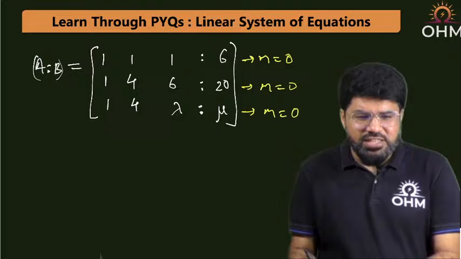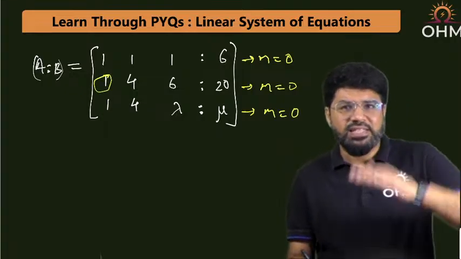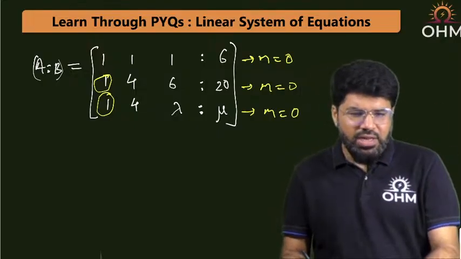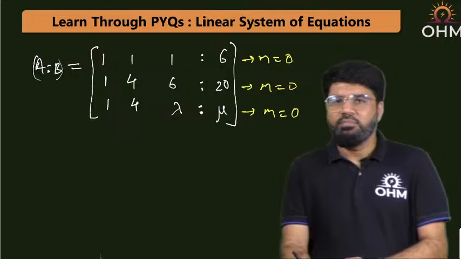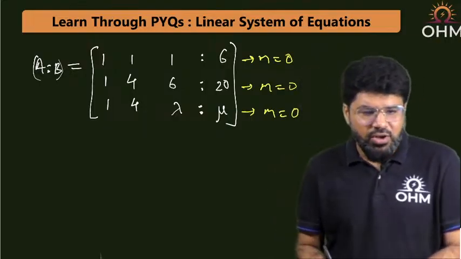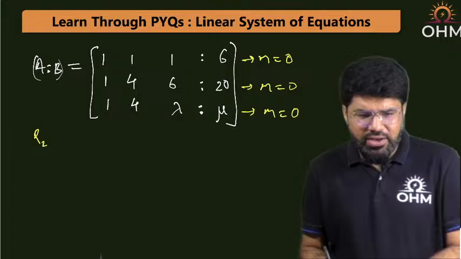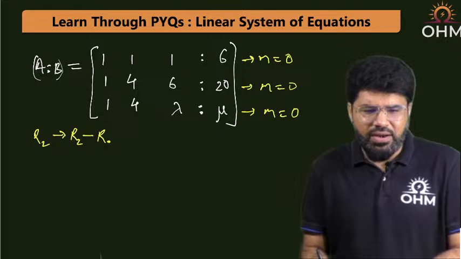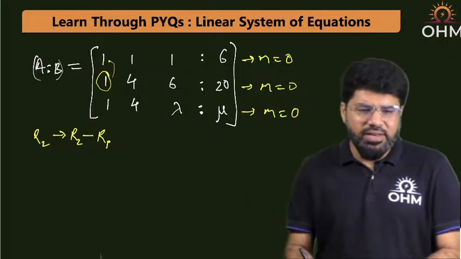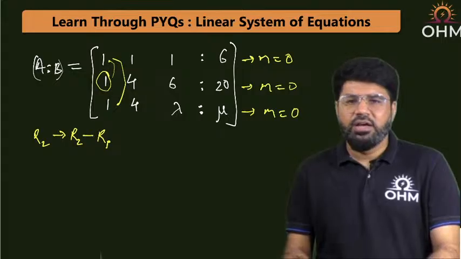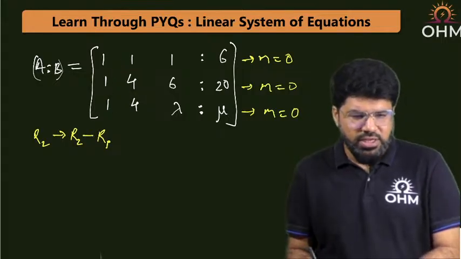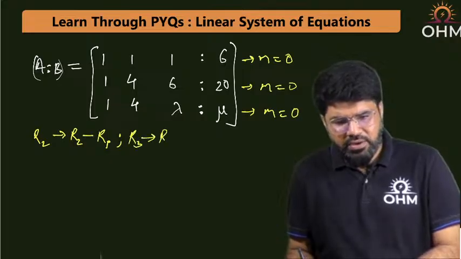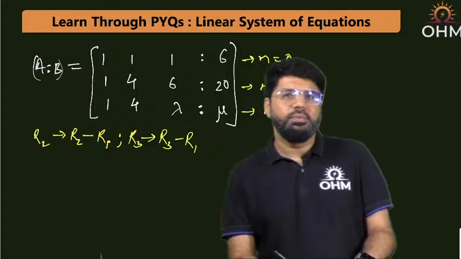So let me at least make this 0, and this 0. I want the number of zeros in the next rows in increasing form. I will make at least these two 0, and for that, elementary row operations will come. We cannot operate on a single element, but we can operate on a complete row. R2 minus R1, 1 minus above 1, I want 0 here. Similarly, 1 minus this one, R3 minus R1. So R2 is replaced by R2 minus R1, and R3 is replaced by R3 minus R1.